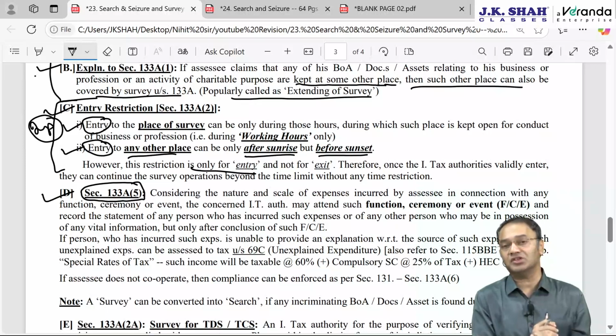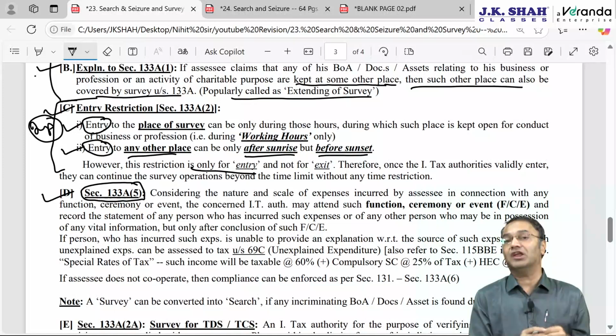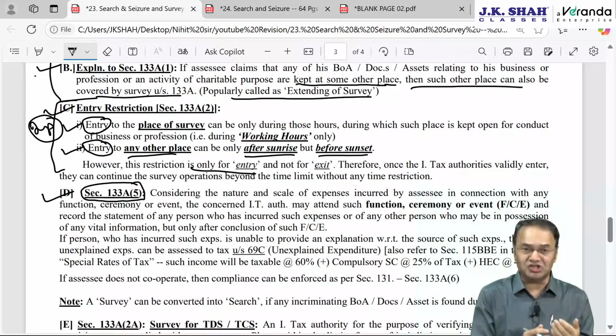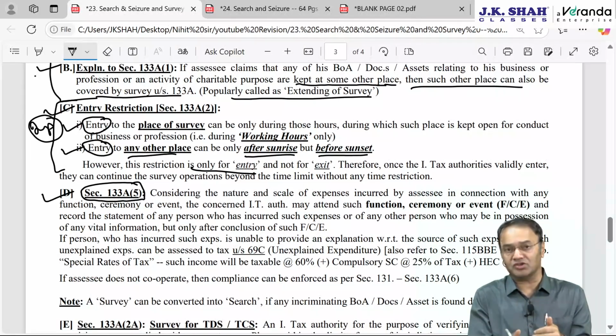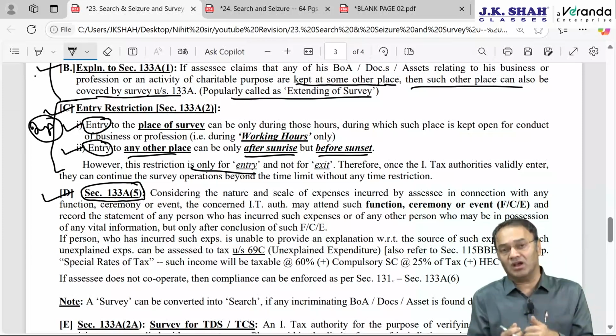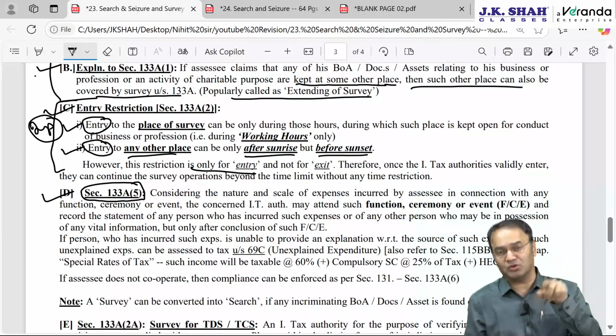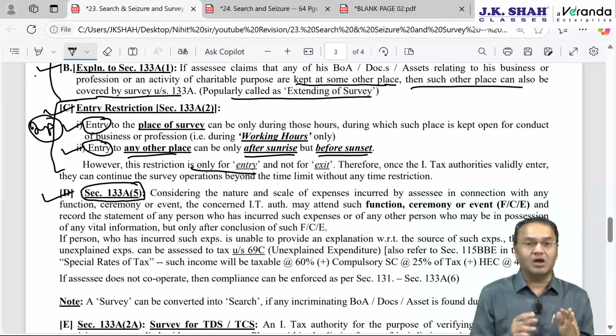And secondly, here statement recording does not take place on oath, meaning thereby the assessee can retract his statement, the assessee can change his statement. The assessee can later argue that, sir, during the function, you asked me questions in front of everyone, in front of my relatives, so I had to lie. Now I am making a correct statement, my earlier statement should be discarded, this is my correct statement. That is possible here, the earlier statement will then be discarded.